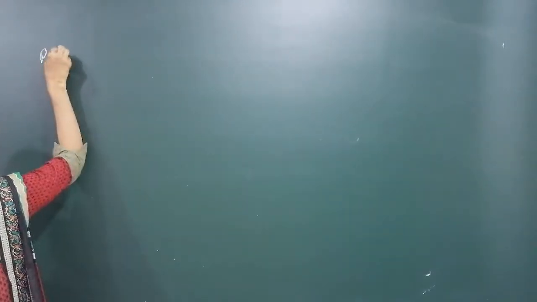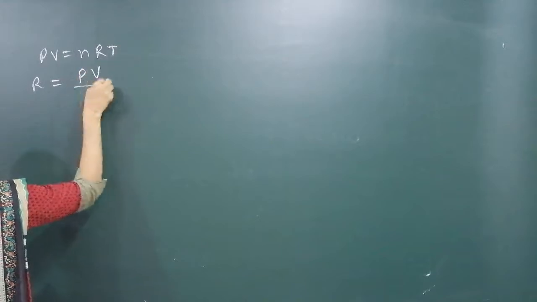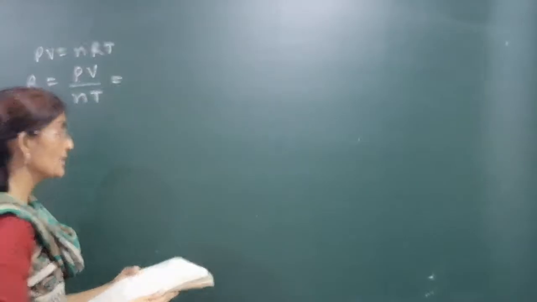We know that PV is equal to nRT, the ideal gas equation. Making R the subject, it is PV by nT. We'll put in the STP condition. What is the pressure at STP? It is 10 to the power 5 Pascal.